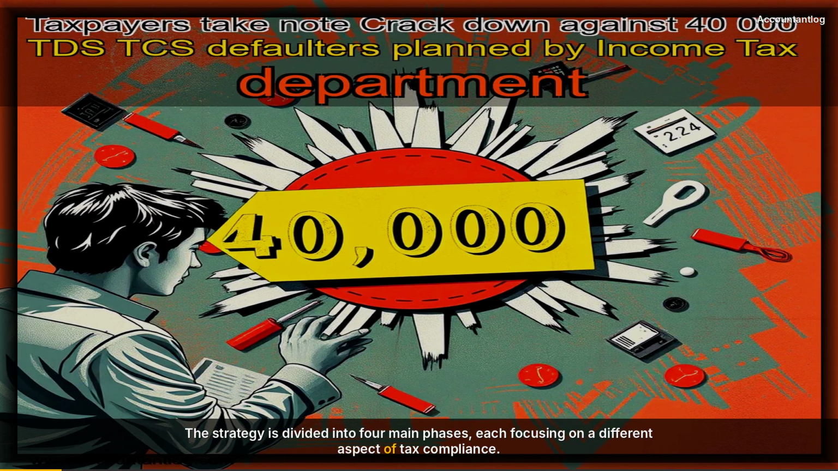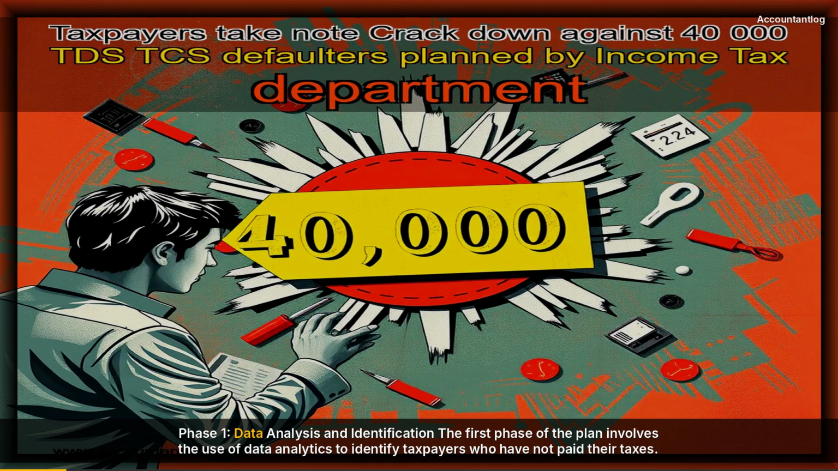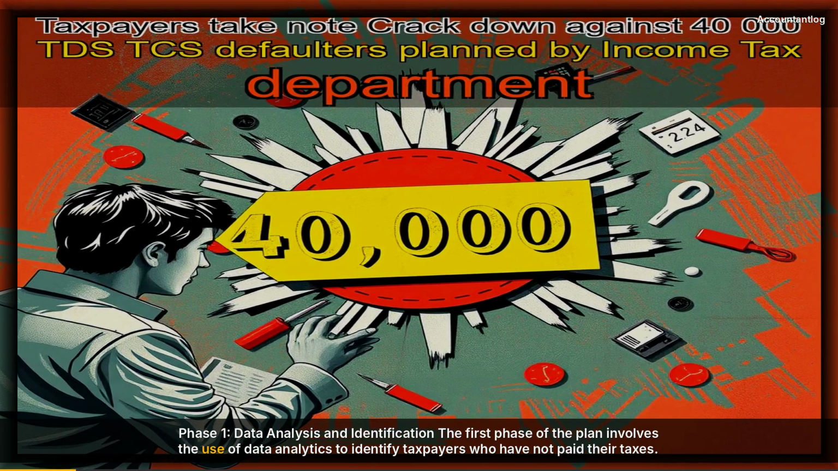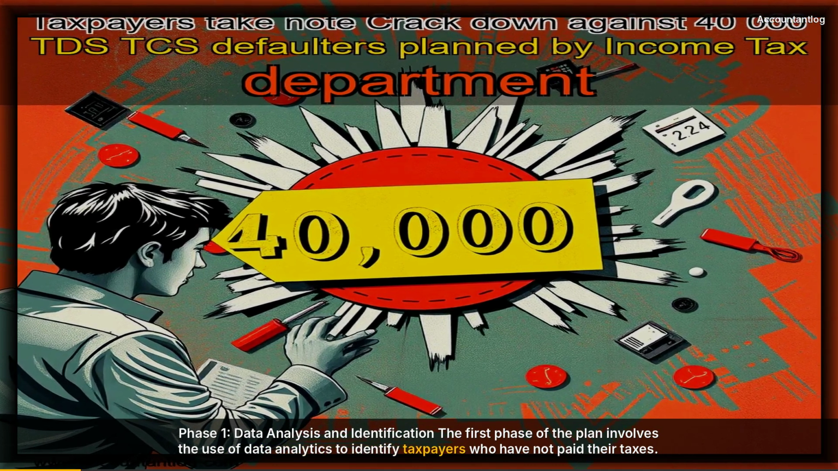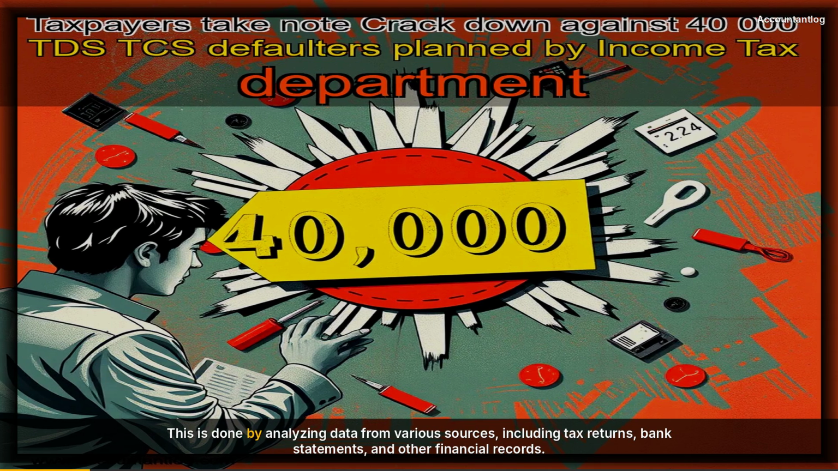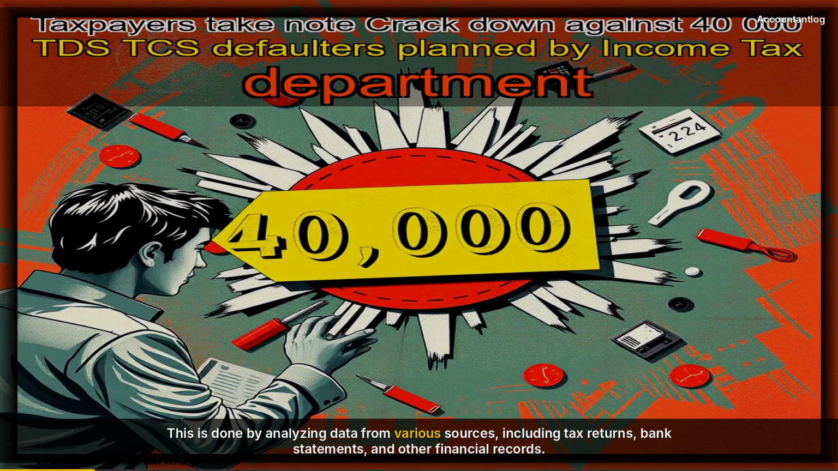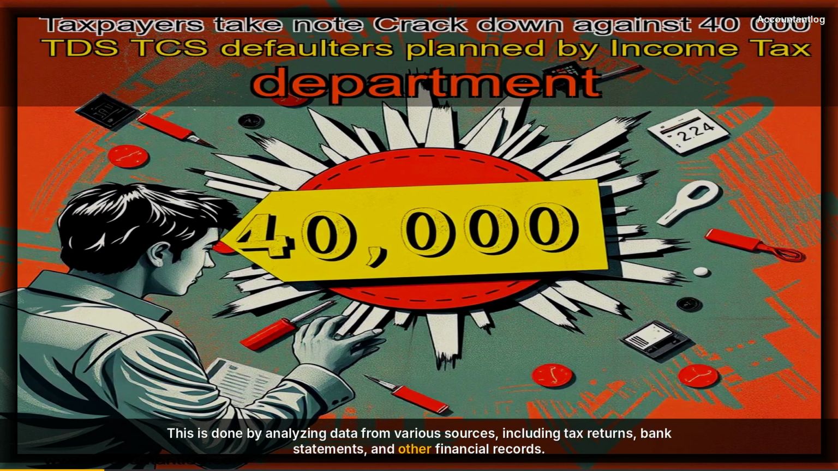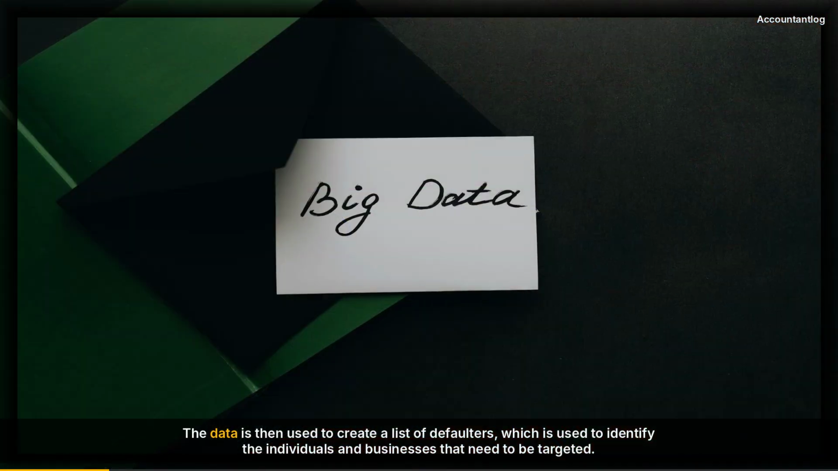The first phase of the plan involves the use of data analytics to identify taxpayers who have not paid their taxes. This is done by analyzing data from various sources, including tax returns, bank statements, and other financial records. The data is then used to create a list of defaulters, which is used to identify the individuals and businesses that need to be targeted.